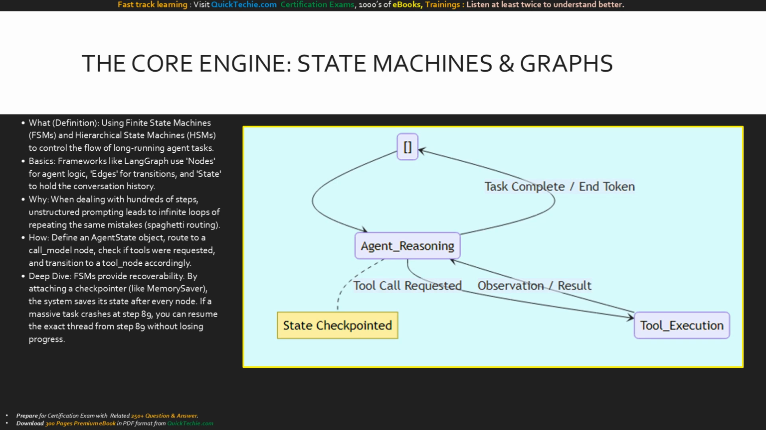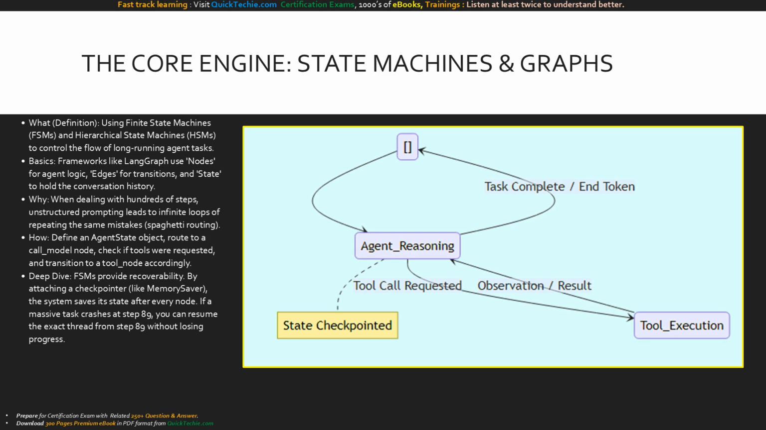Slide 2 introduces state machines and graphs. What is this? It's the application of finite state machines to LLM control flow. The basics involve using frameworks like LangGraph, where nodes represent your agent's logic, edges determine the transitions, and a shared state holds the conversation history.